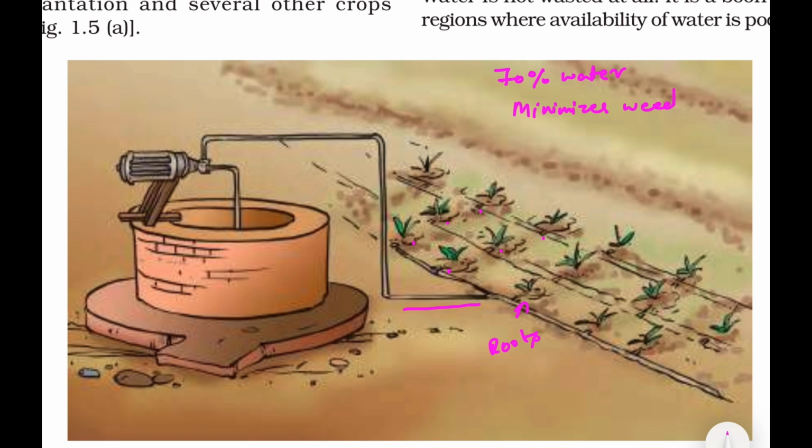It minimizes weed growth. What are weeds? They are unwanted plants. It reduces fertilizer use. Nutrients can be added directly into the water. It ensures better growth and yield, especially in fruits and vegetable crops like tomato, grapes, banana, and sugarcane.